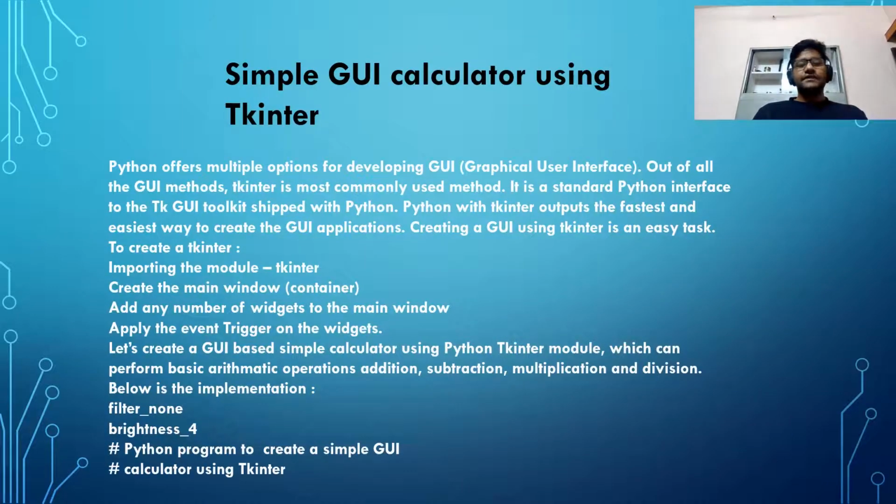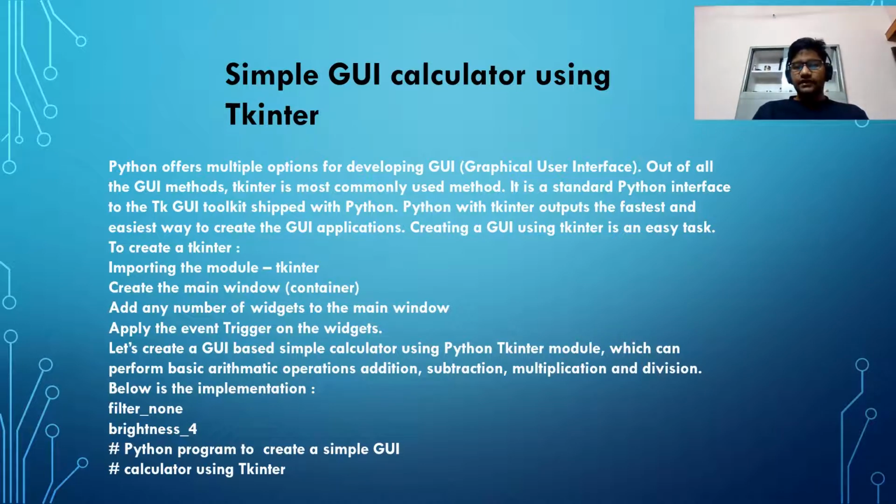Let us see a simple GUI calculator using Tkinter. This is a project. Python offers multiple options for developing GUI, which means graphical user interface, and out of all the GUI methods, Tkinter is the most commonly used method. It is the standard Python interface to the Tk GUI toolkit, shipping with Python, which is the fastest and easiest way to create GUI applications.